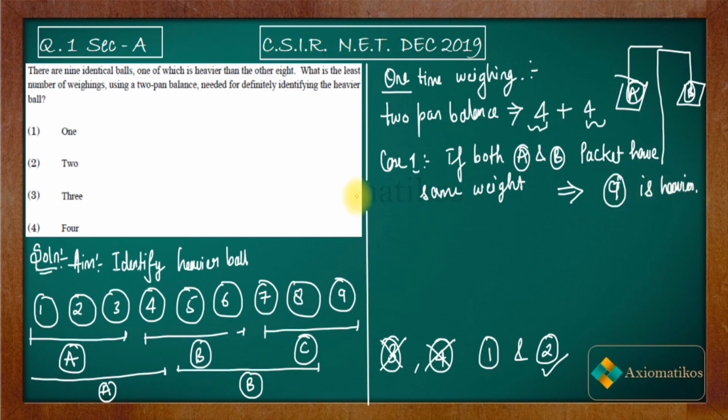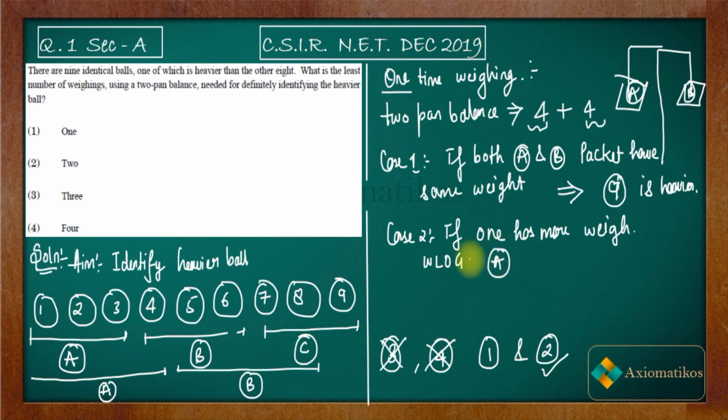Now case number 2, if one has more weight. Suppose, without loss of generality, your packet A has more weight. Then you have 4 balls, and out of 4 balls you have to pick the heaviest ball.